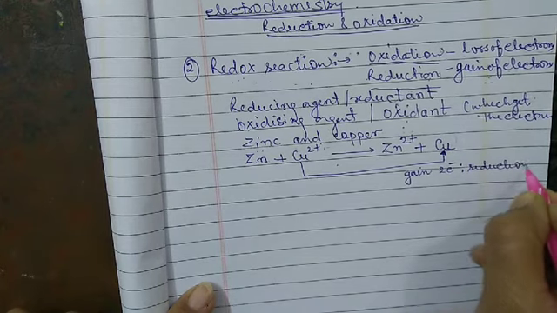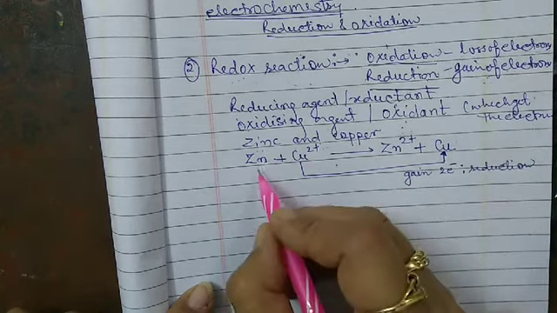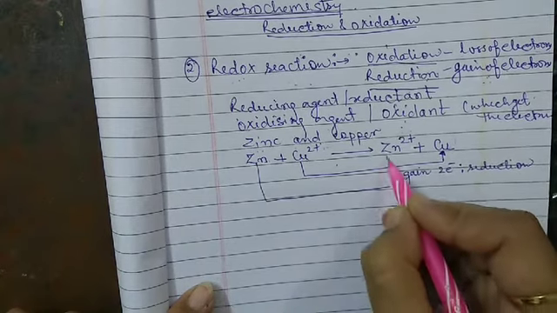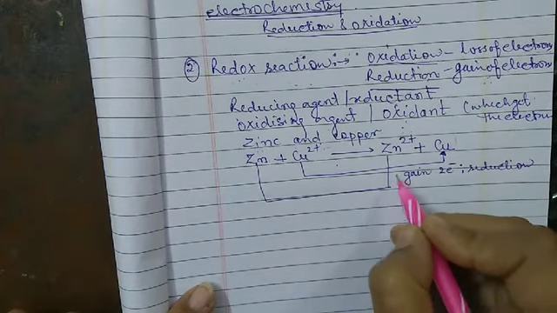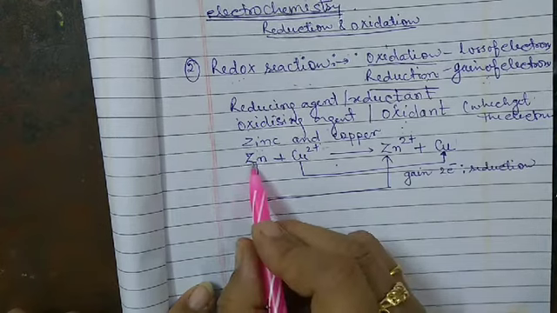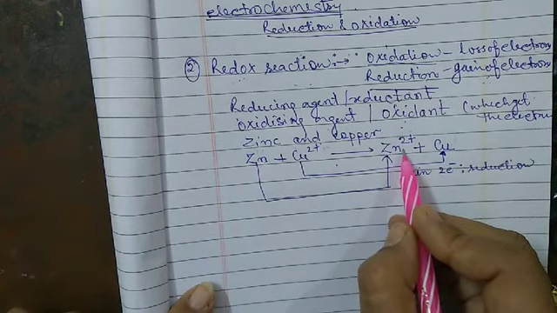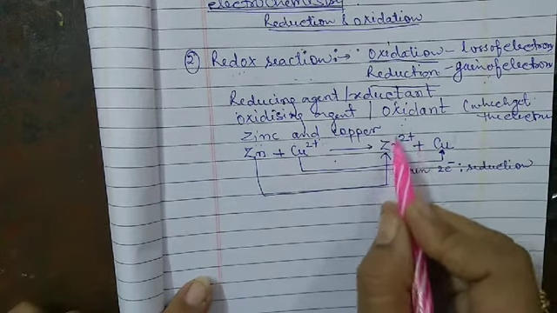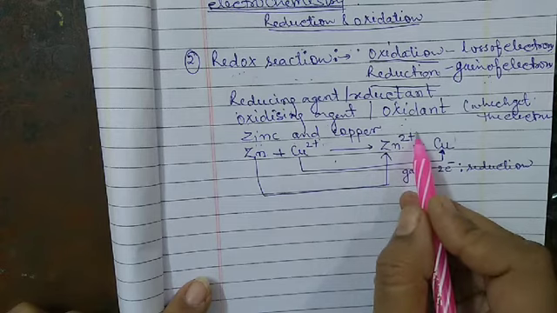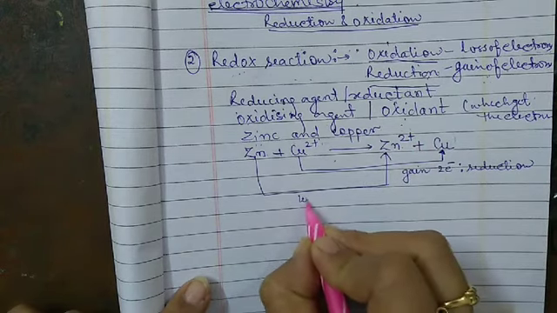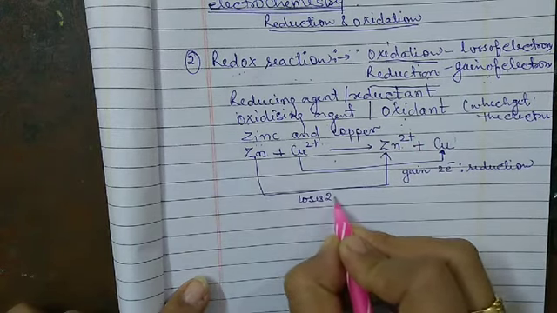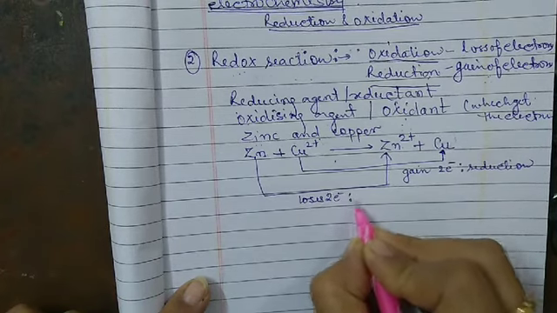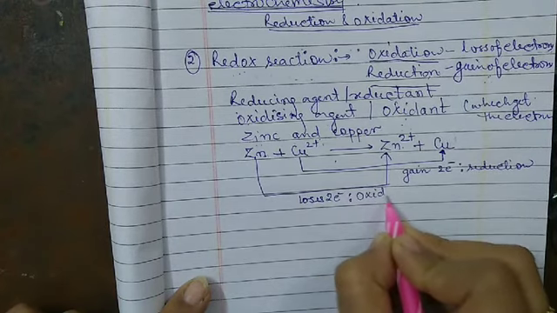And in the case of zinc, zinc loses electrons. How many? 2 electrons it loses. That's why it becomes Zn2+. So zinc loses 2 electrons and it is oxidation.